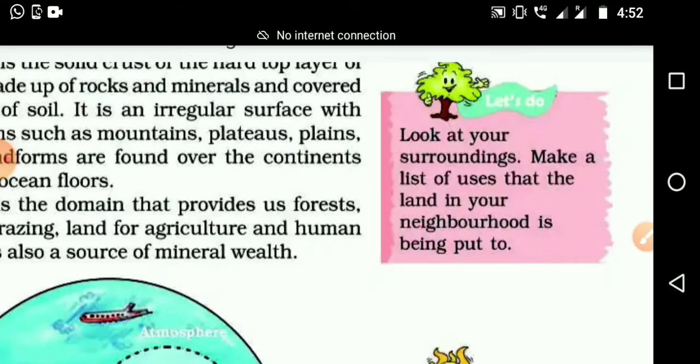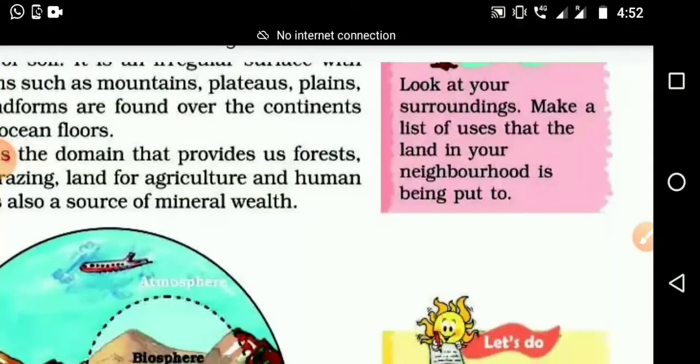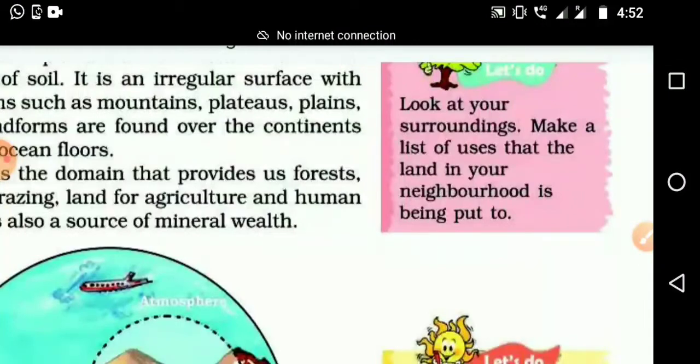I will send it in the assignment and task area. You can check it. And minimum 25 uses you want to find out. It may be for irrigation purpose. It may be for drinking water purpose. We are using land for electricity purpose, for agriculture purpose, for business purpose, for study purpose.